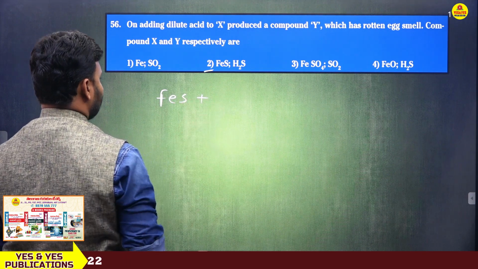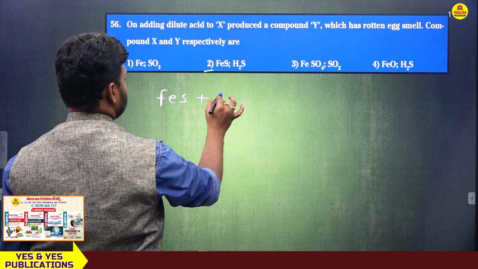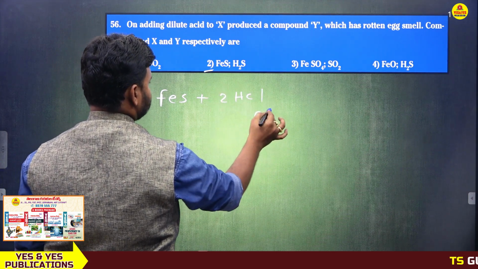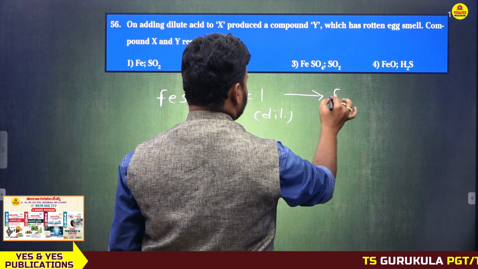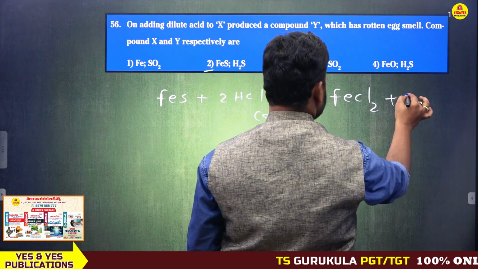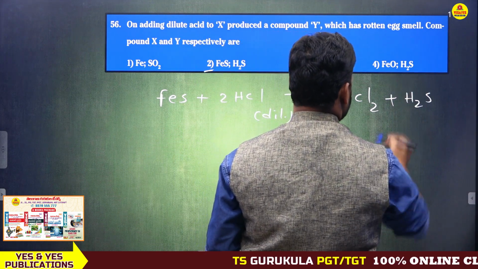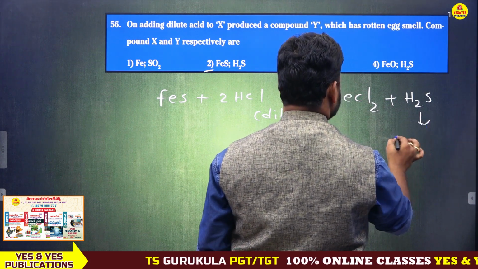Let's take FeS. Whenever FeS is treated with dilute acid, I am going to take dilute HCl. Then what will happen? It forms FeCl2 plus H2S, and H2S has a rotten egg smell.